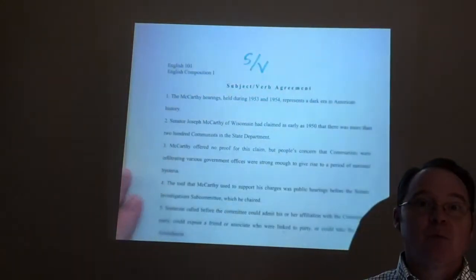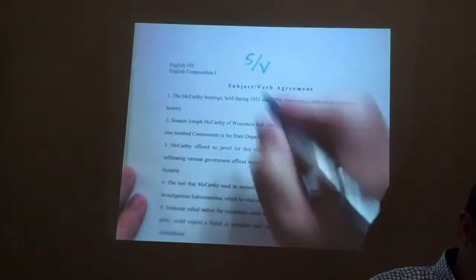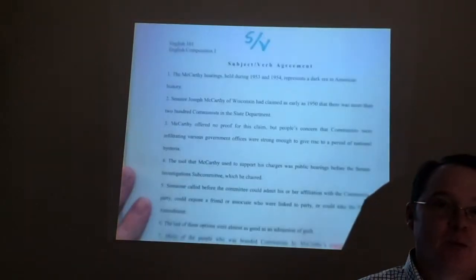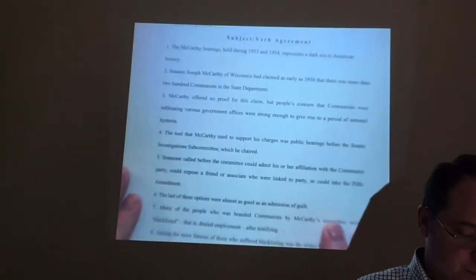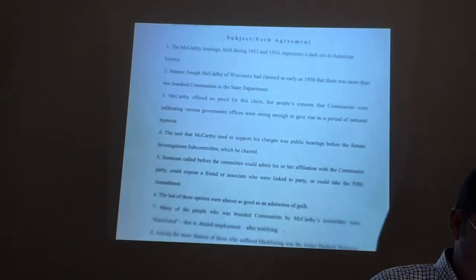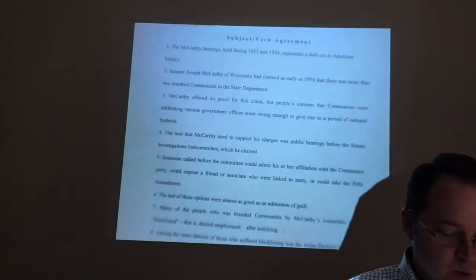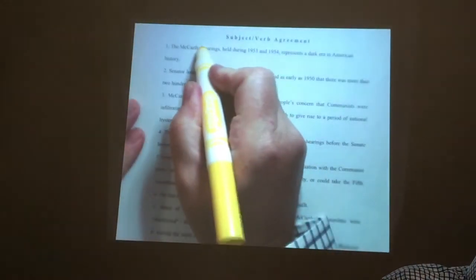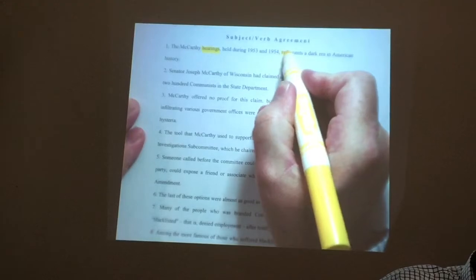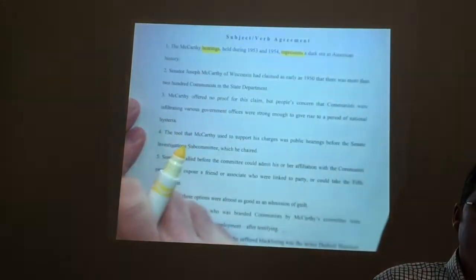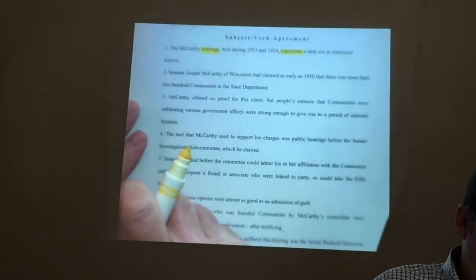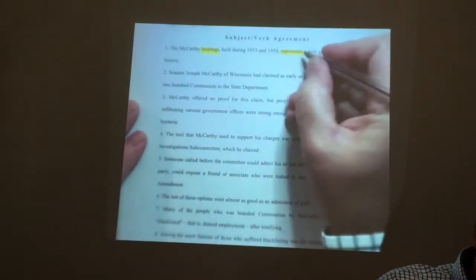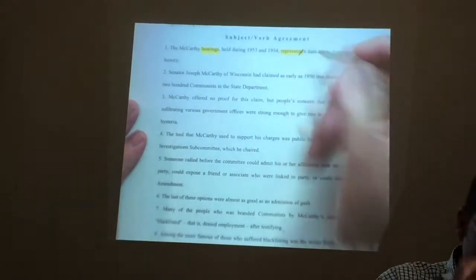So the editing symbol is SV for subject-verb agreement, and this is what we have happening here. So number 1, the McCarthy hearings held during 1953 and 1954 represents a dark era in American history. Here's the subject. Here's the verb. These do not agree. This is disagreement. We want them to agree. How does this happen? We have to knock the S off.